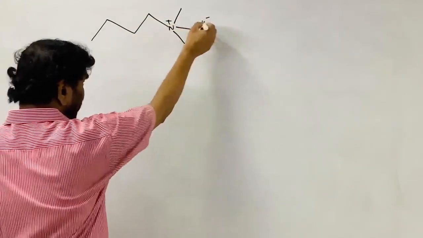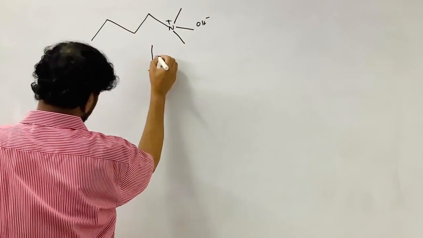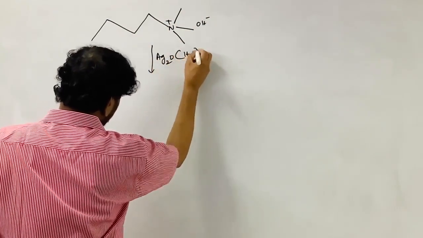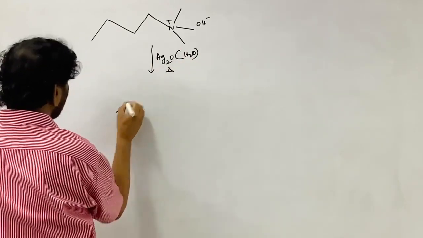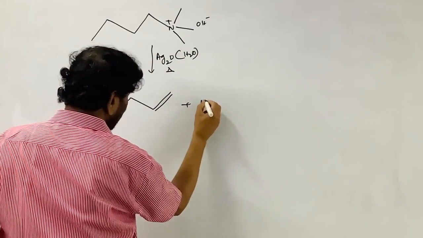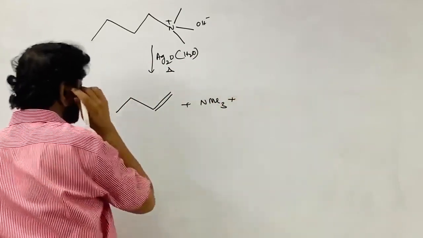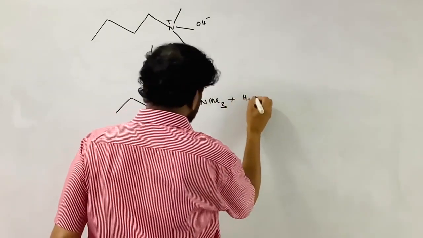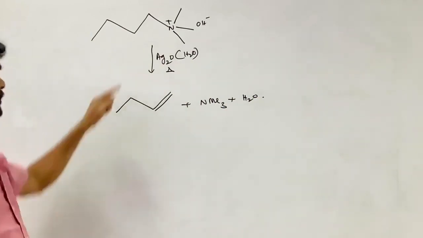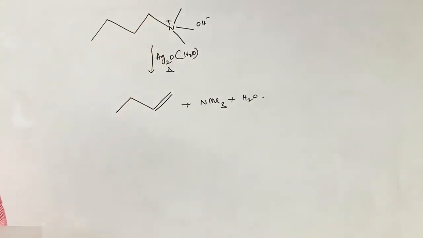Butyl trimethyl ammonium hydroxide, on heating with moist silver oxide in the presence of water, undergoes elimination, giving NMe3 and H2O. This is the Hofmann elimination. Here, Hofmann's rule or Saytzeff's rule is not valid.